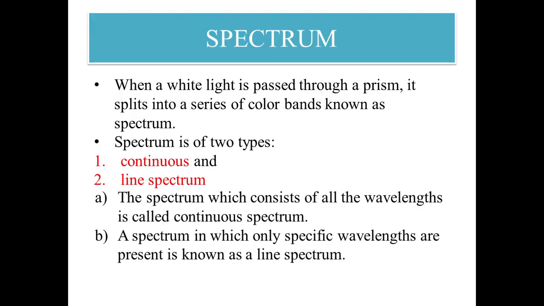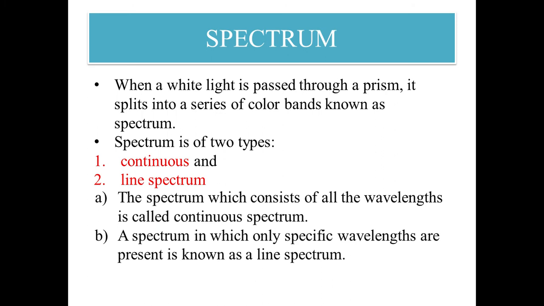Come to the next, that is the spectrum. You can see here how we define the spectrum. The series of color bands is known as a spectrum. Color is actually the different frequencies of wavelengths, called a spectrum. A rainbow is a kind of spectrum. You can visualize it. So a spectrum is just like a rainbow. The spectrum is of two types. One is continuous and another is line spectrum.